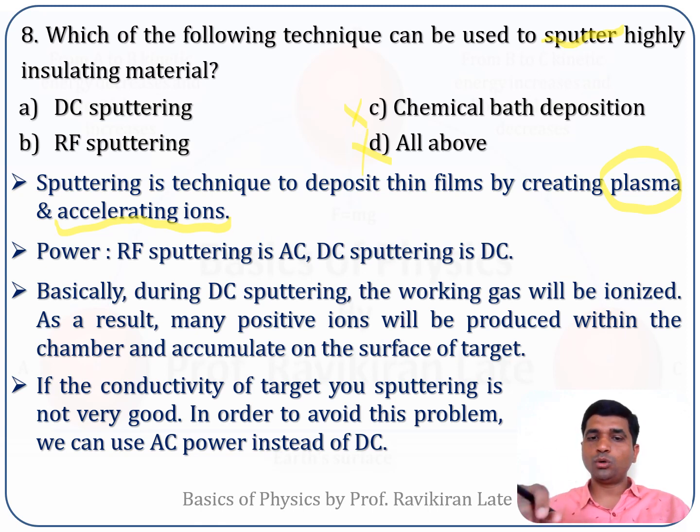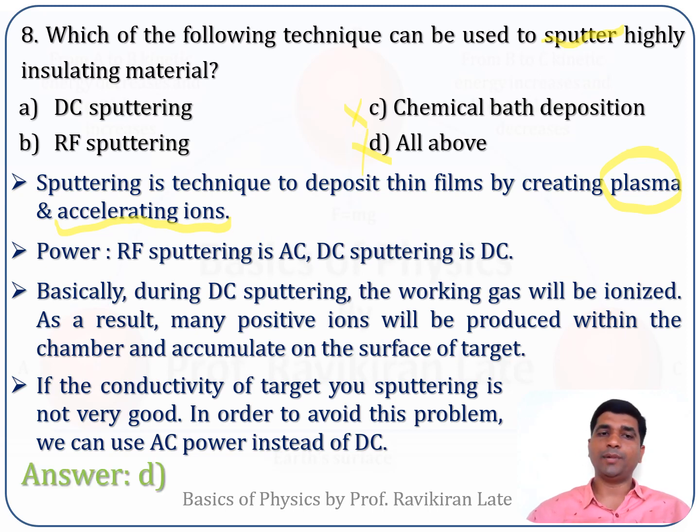In that case, to avoid this problem, we can use AC power instead of DC power. Why this happens is a different story; we have already discussed it in our regular lectures. But remember that an alternating current source with radio frequency has to be used in order to sputter highly insulating material.